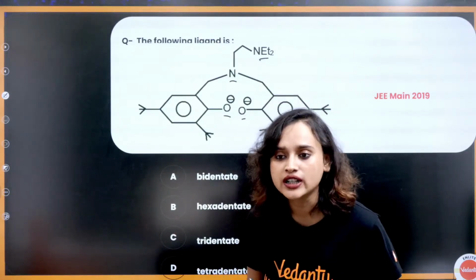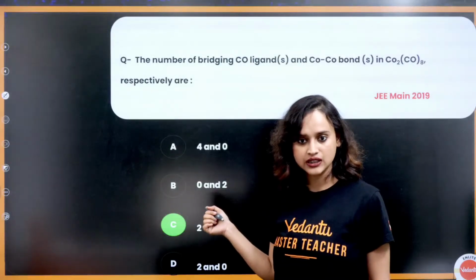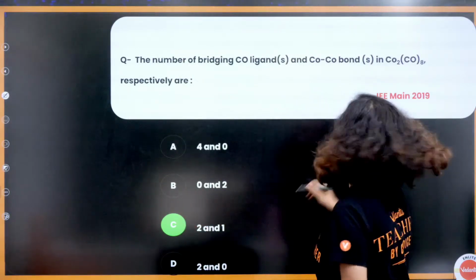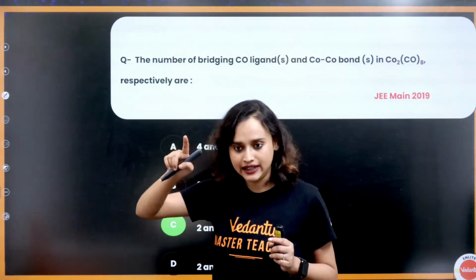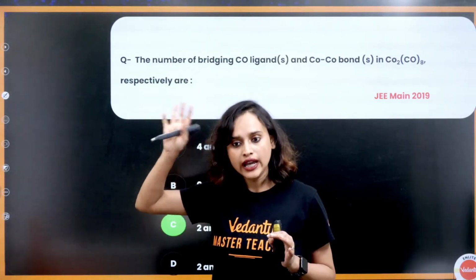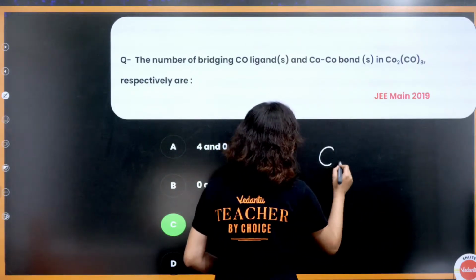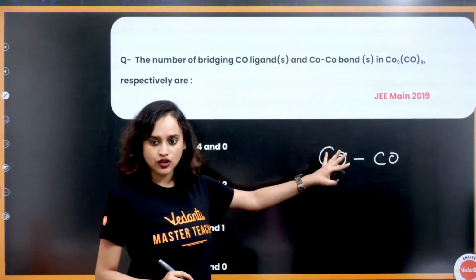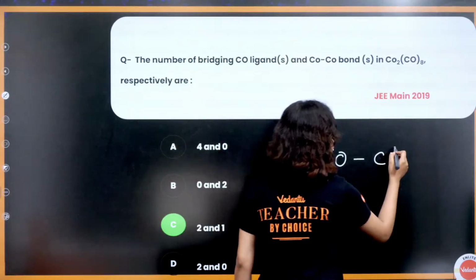Shiva Gaming, which one did you not understand? The previous question, this one. CO, carbonyl ligand. The structure here is mentioned, Co2(CO)8. Okay? How can we draw the structure? Let's find out. Co2. So let's do Co, Co. 2 over. Okay? 2 over. We have to draw 8 more now. So can we draw like this?